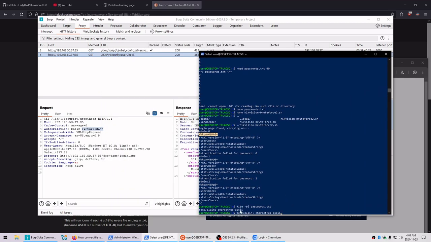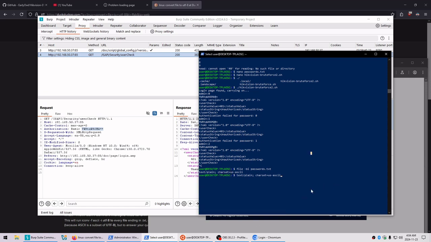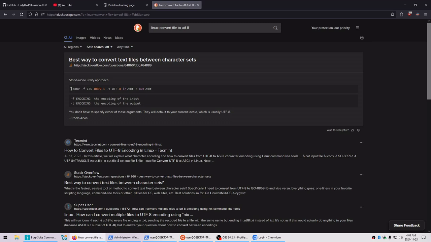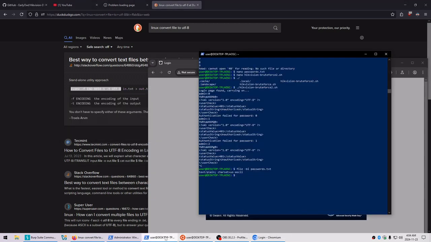And so I found out that I can check the encoding of the file, and it's using this charset US ASCII. According to this, I should be able to convert it to UTF-8 using this tool here.